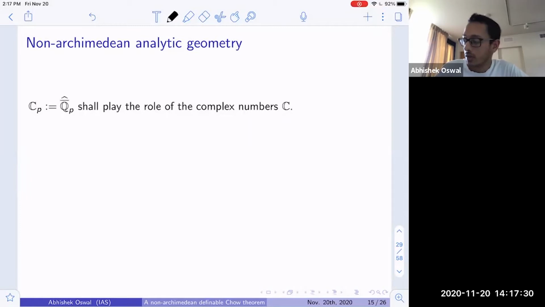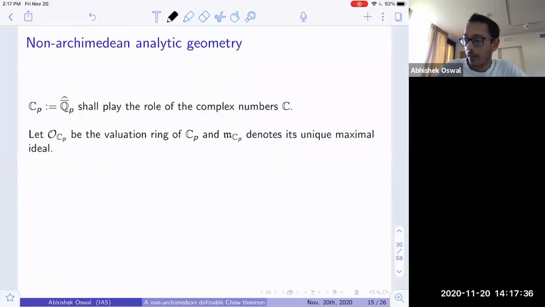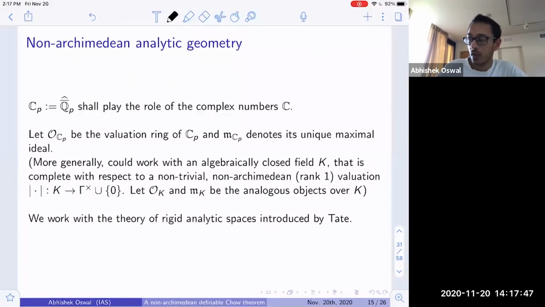So C_p is a totally disconnected, algebraically closed valued field. We let O_{C_p} denote the valuation ring of C_p, and m_{C_p} denote its maximal ideal. Although I'll stick to C_p for this talk, more generally this works for any algebraically closed valued field with a rank 1 valuation.